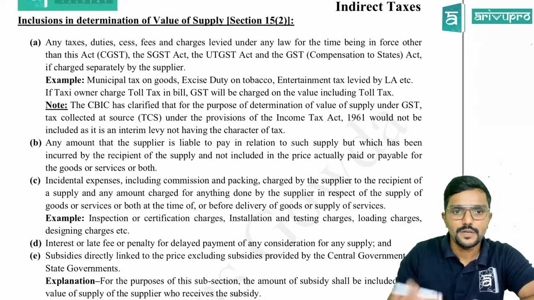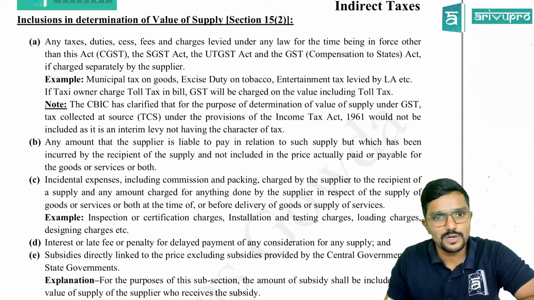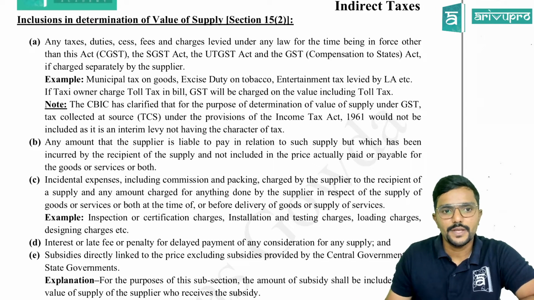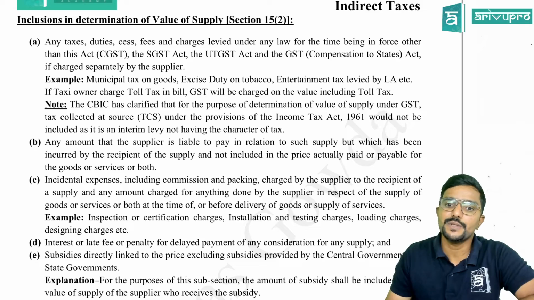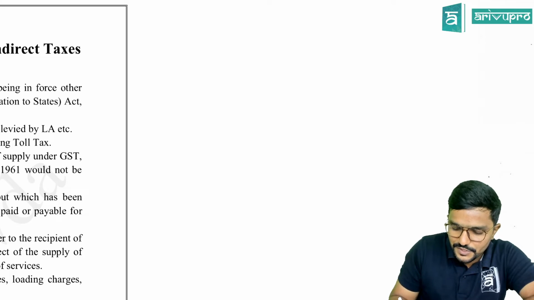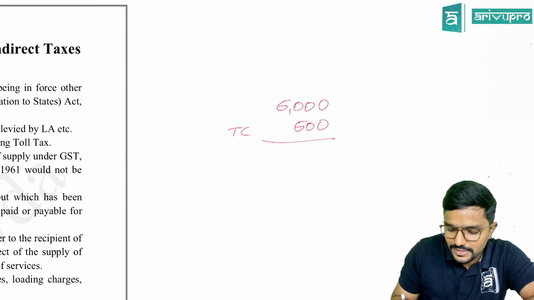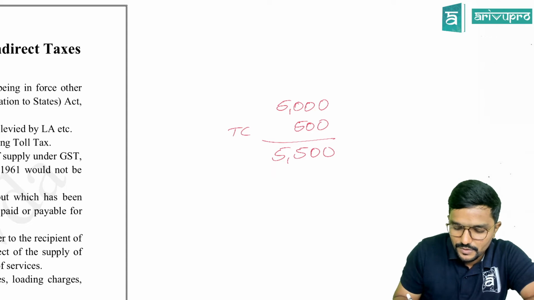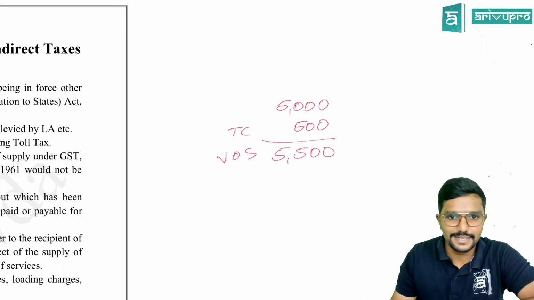Examples I have given you: municipal tax on goods, excise duty on tobacco, entertainment tax levied by local authority, or one more example, if taxi owner charges toll tax in a bill, GST will be charged on the value including toll tax. For example, assume you have hired a taxi for which the taxi charges are 5,000 plus the taxi owner is also charging you toll charges or toll tax 500. So what is the value of supply, guys? 5,500. Value of supply would be 5,500 on which the supplier is liable to pay tax.